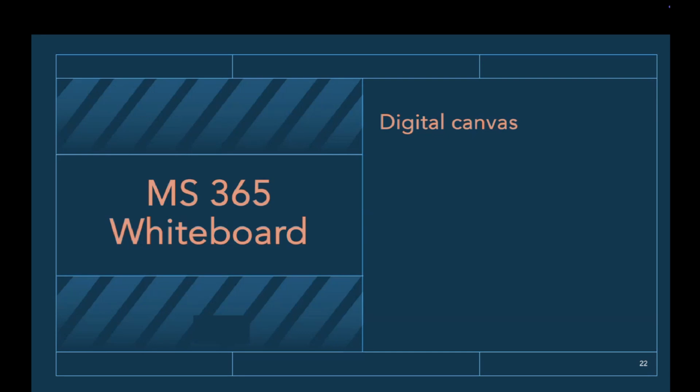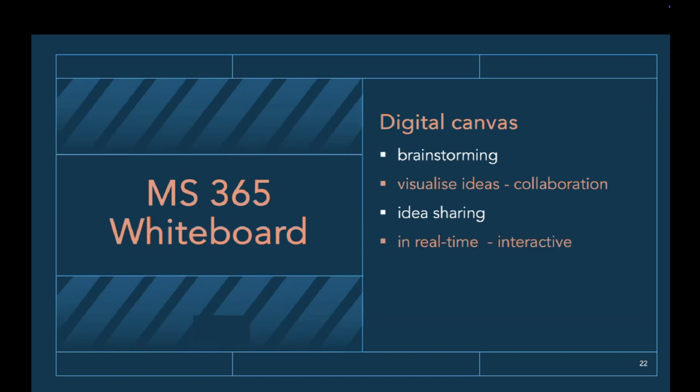We can now use it online, digitally, real time. So it's a digital piece of paper, a board that you can use, for example, to do brainstorming in, by yourself or within your team. Visualize ideas to collaborate. Idea sharing, which is pretty much the same thing. All in real time, all interactive if you want.